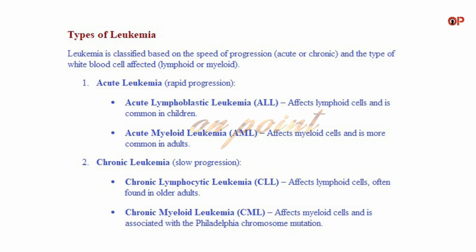1. Acute leukemia, rapid progression. Acute lymphoblastic leukemia affects lymphoid cells and is common in children. Acute myeloid leukemia affects myeloid cells and is more common in adults. 2. Chronic leukemia, slow progression. Chronic lymphocytic leukemia affects lymphoid cells, often found in older adults. Chronic myeloid leukemia affects myeloid cells and is associated with the Philadelphia chromosome mutation.